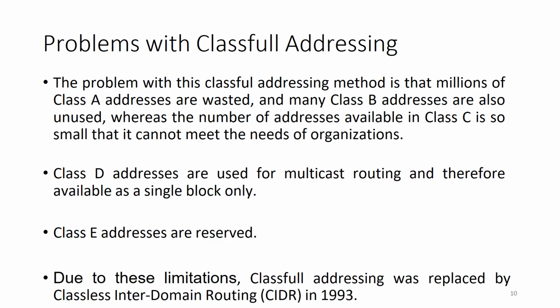These are some of the problems associated with classful addressing. The problem with this classful addressing method is that millions of class A addresses are wasted, and many class B addresses are also unused. Whereas the number of addresses available in class C is so small that it can't meet the needs of an organization. Class D is useful for multicasting purposes, whereas class E is reserved for future purposes. Due to this limitation, classful addressing was replaced by classless interdomain routing in 1993.